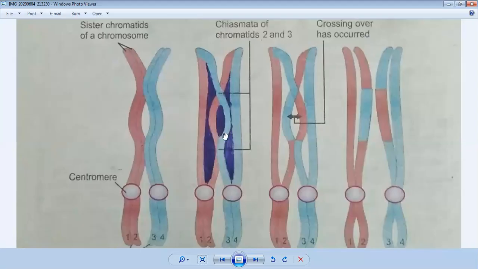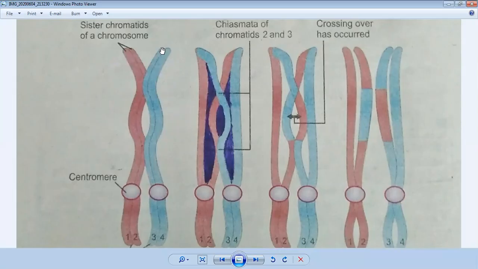If you see, these are two pairs of homologous chromosomes. These are pink, shown in a different color, and these are one pair of blue chromosomes. And they all have sister chromatids. This is number 1, this is number 2, this is number 3, and this is number 4.